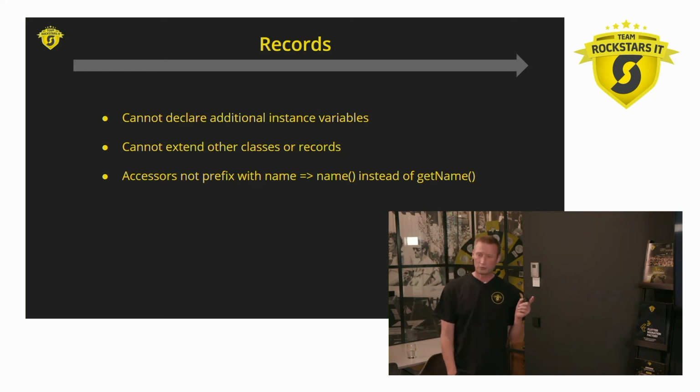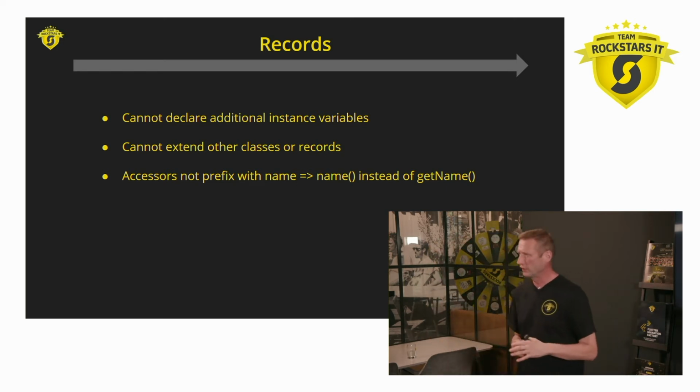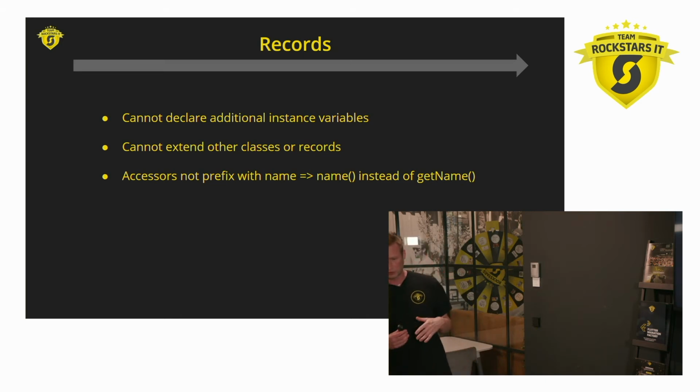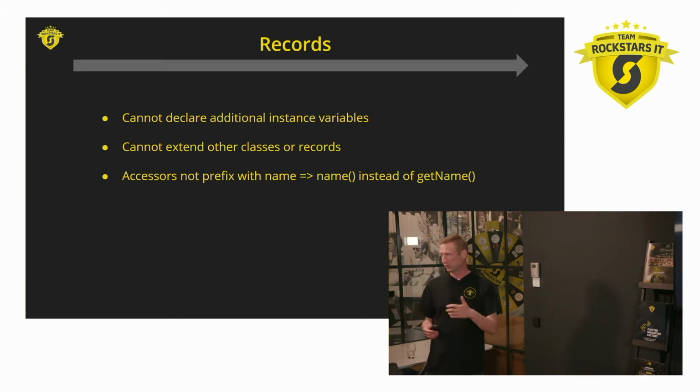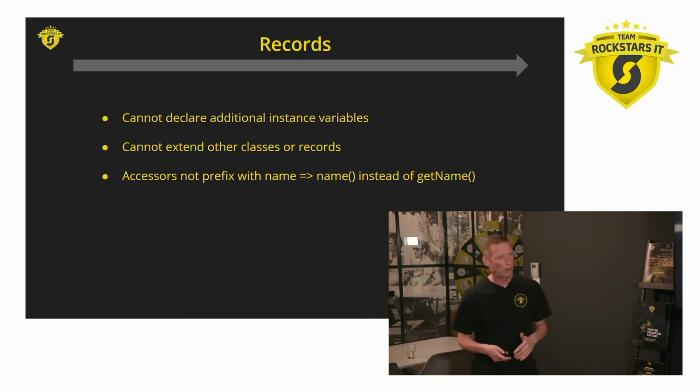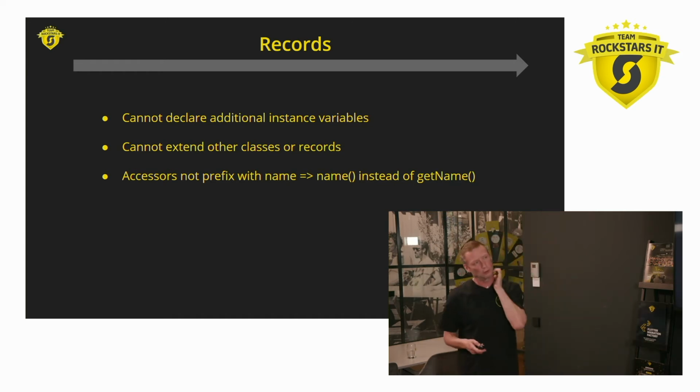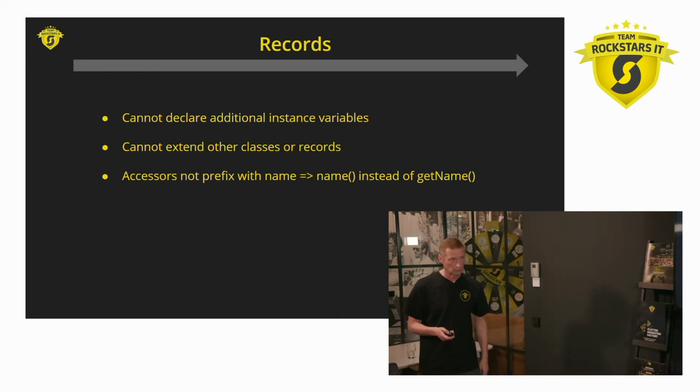The accessors, they're a bit different normally from the Java Beans conventions. If you have a name, you would have an accessor saying get name and a setter set name. Well, we don't have setters because we're final. But the get name is being replaced by just the name of the variable. So no longer get name, but name.